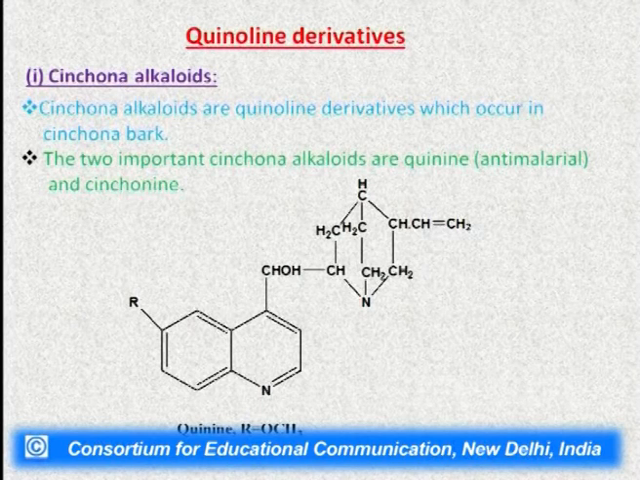Then come the quinoline derivatives. This quinoline skeleton is present in many alkaloids. One of them is cinchona alkaloid. Cinchona alkaloids are quinoline derivatives which occur in the cinchona bark, the bark of the cinchona plant. The two important cinchona alkaloids are quinine and cinchonine. If this R is equivalent to H, then the compound will be cinchonine, and if this R is methoxy, then the compound will be quinine.